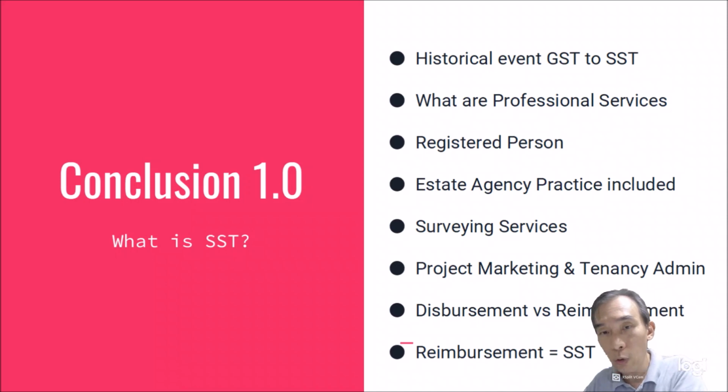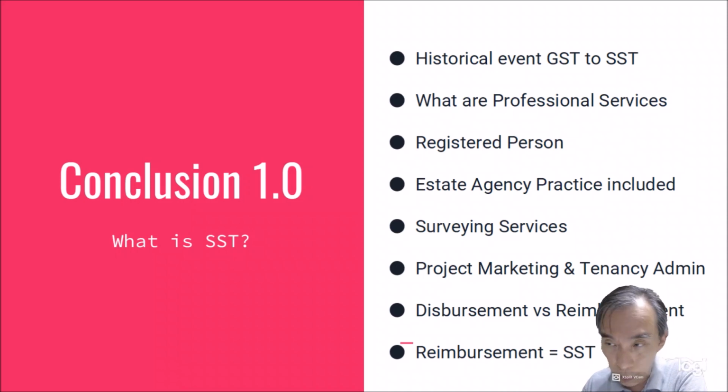So let us conclude quite a lengthy discussion and quite confusing also. So the good thing is that we understand now the historical part of GST to SST, and now 2018 September 1st until now is SST, which are constituting two separate acts. One is the Sales Tax Act, another one is the Service Tax Act 2018. So in the Service Tax Act, there is actually classification of different types of professional services we've gone through, and we will also understand the term of a registered person.